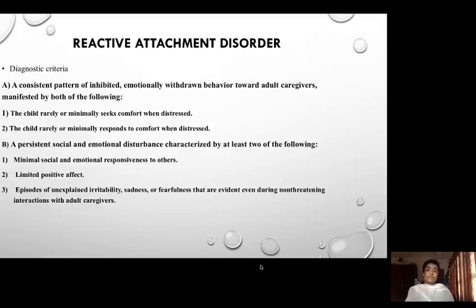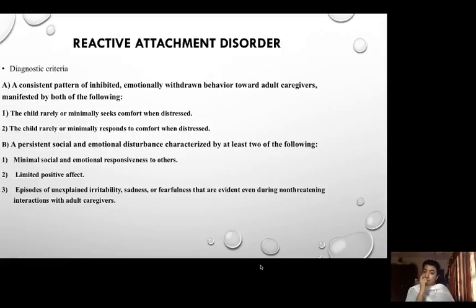So, the first criterion says that the child or the patient will be inhibited or emotionally withdrawn from the adult caregivers. The two symptoms are: the child rarely or minimally seeks comfort when distressed, and the child rarely or minimally responds to comfort when distressed. That is, the child is completely emotionally withdrawn from the adult caregivers.